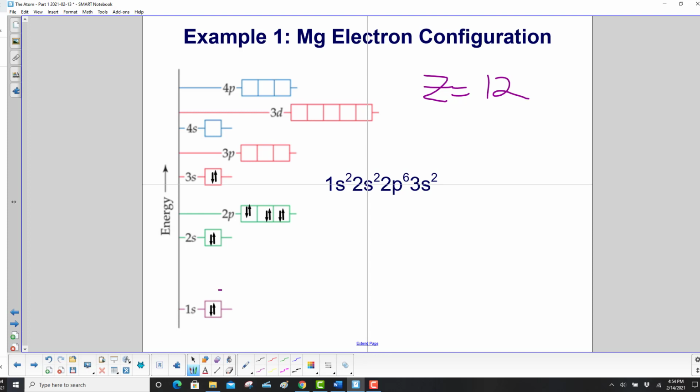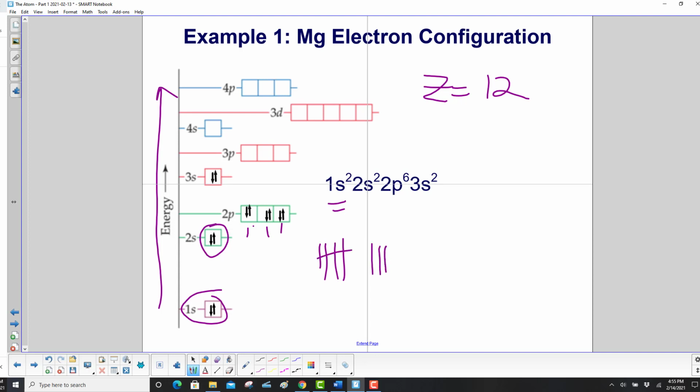Well, the atomic number from the periodic table is 12, so we need to fill in 12 electrons. So let's keep a running tab here. Do 1s2, we go from lower energy to higher energy. So 1s2, that's 2 electrons. 2s2, another 2 electrons. And then 2p6, 2, 4, 6. So 1, 2, 3, 4, 5, 6. Then we have 2 more electrons and they go into the 3s shell. So 1s2, 2s2, 2p6, and 3s2.